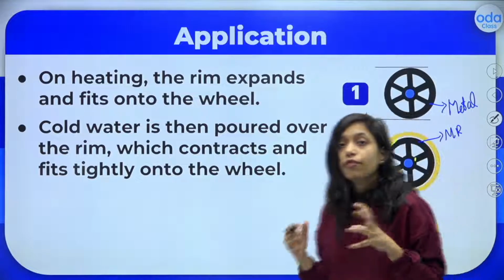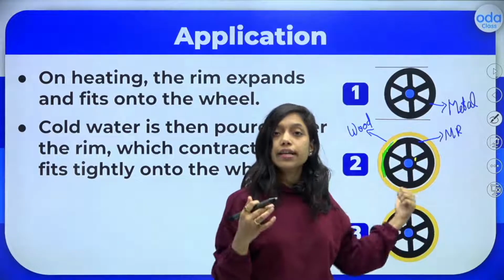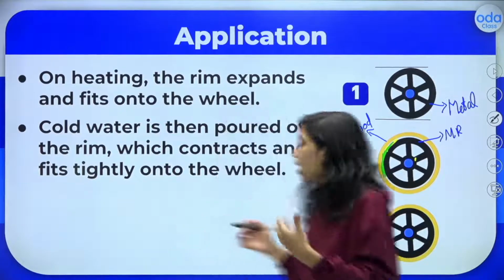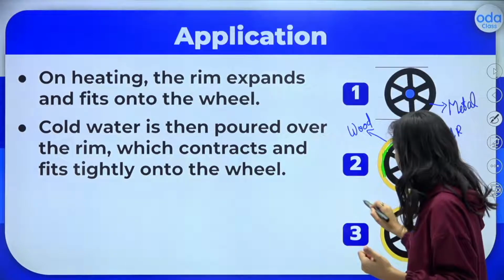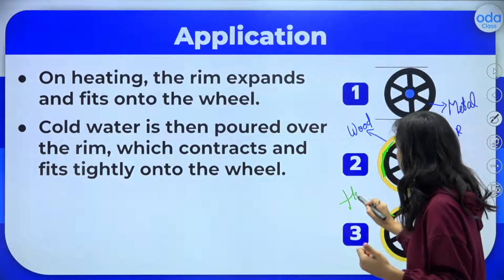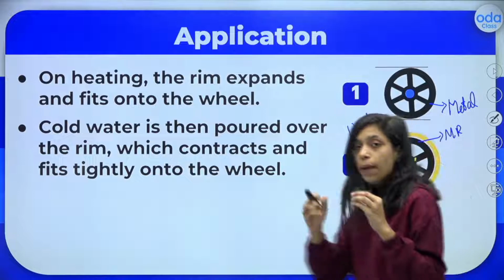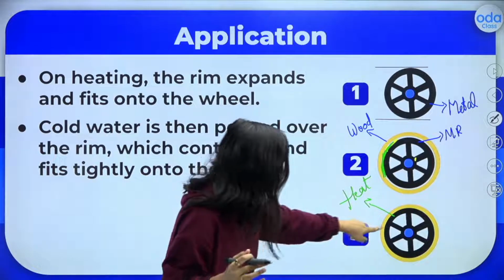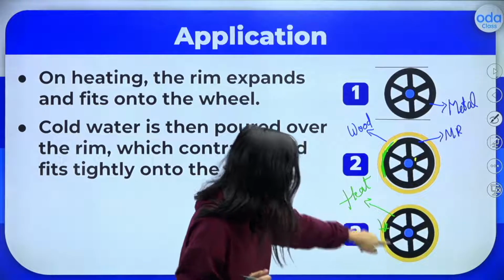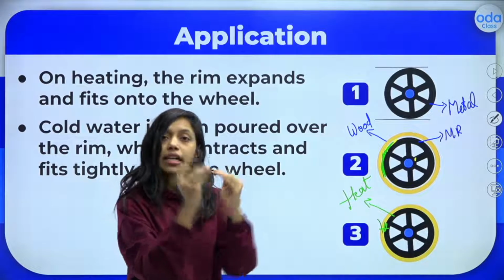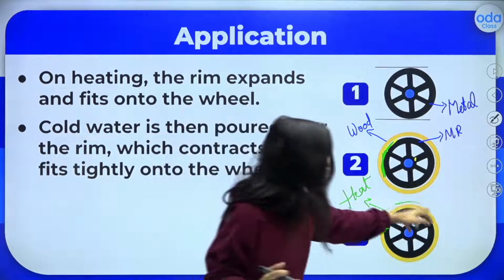So how will they fit this metal rim in between the wooden cart? What will they do? They will heat it here. The metal rim is heated. So when it is heated, what happens? It will expand. So in the third picture, there is no gap at all. The metal rim has expanded and it fits into the wooden cart.